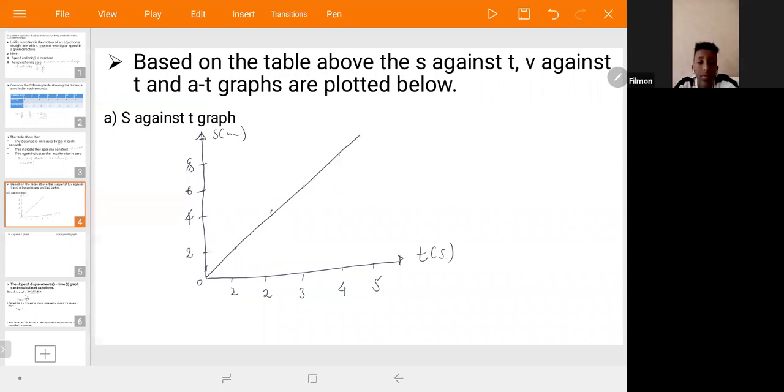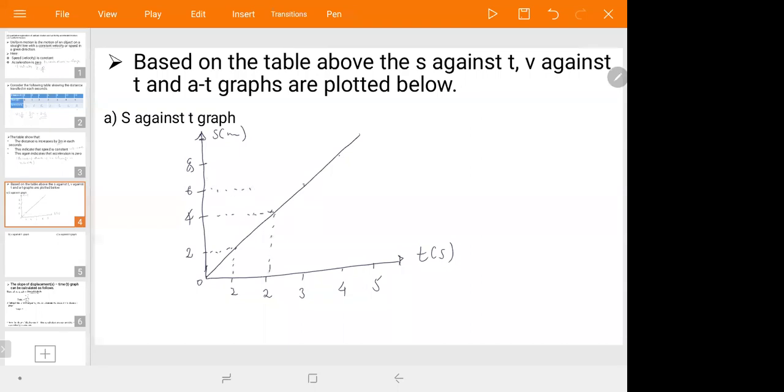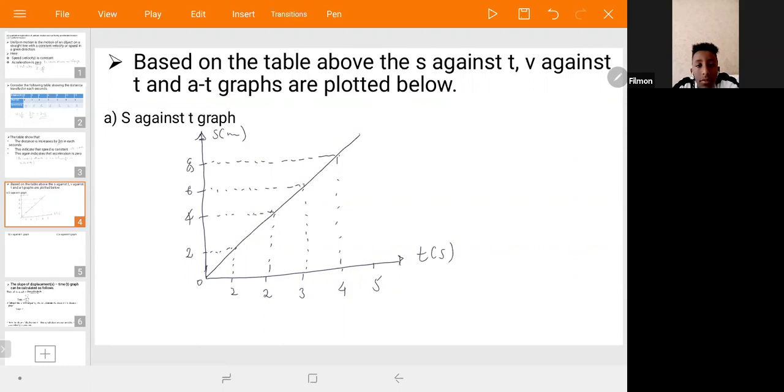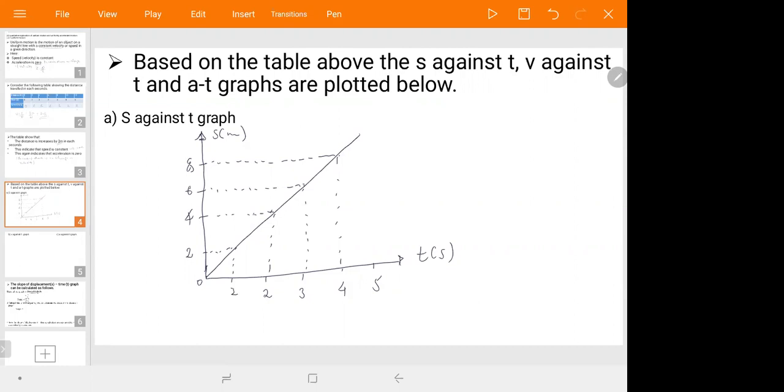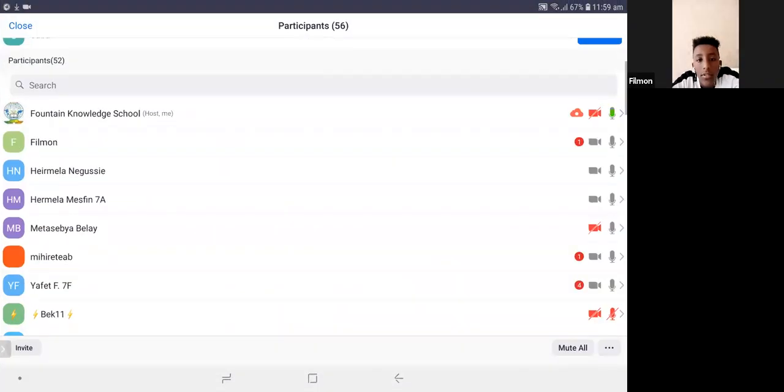Have you seen? This graph is a distance time graph. The distance time graph of uniform motion seems like this one. Okay. Do you see?